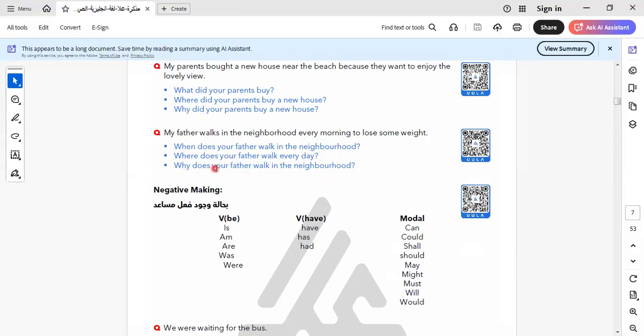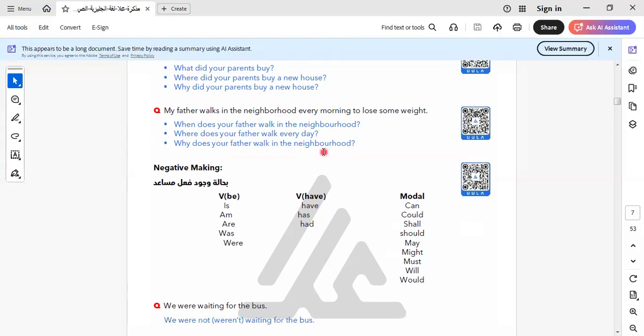So here we say, why does my father walk in the neighborhood to lose weight? So here the "why" is to give a reason for what he is doing. Okay. Here we use "where" to ask about the place, which is the neighborhood.